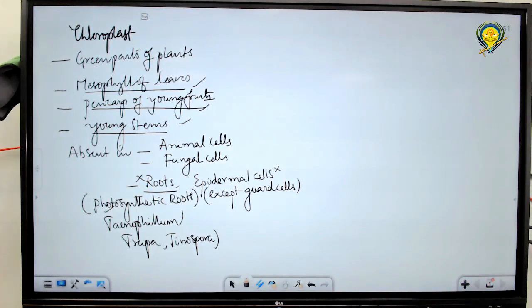Guard cells present in leaf and stem have chloroplasts. The remaining epidermal cells lack chloroplasts. But in plants like sciophytes and hydrophytes, epidermal cells possess chloroplasts, because light is a limiting factor there.